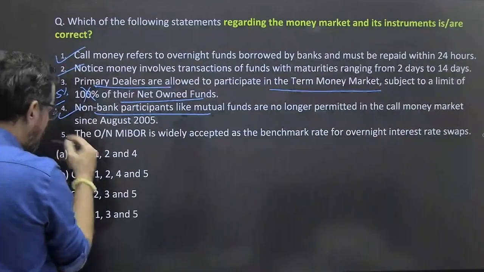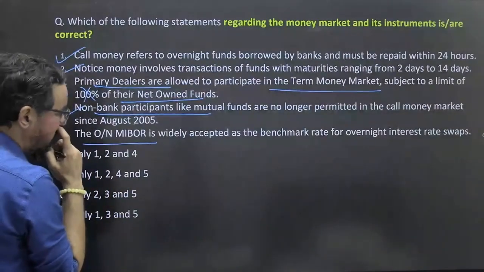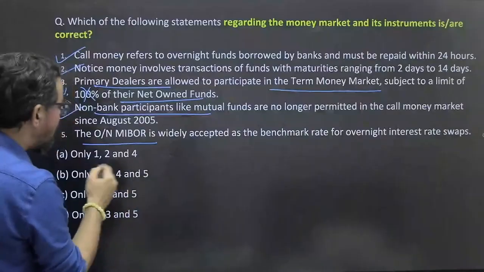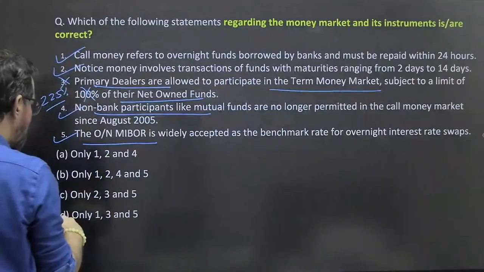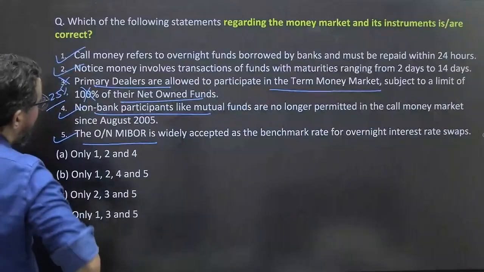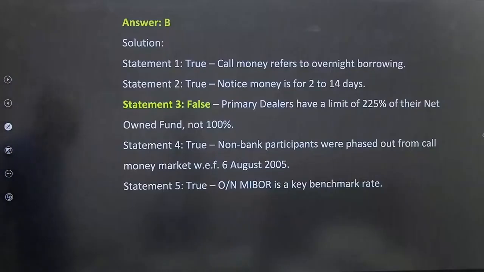Then the overnight MIBOR is widely accepted as a benchmark rate for overnight index swaps. This also seems correct. Okay. So 1, 2, 4, 5 means, yes, option B should be the right answer for this one. So option B will be the right answer for this particular one.